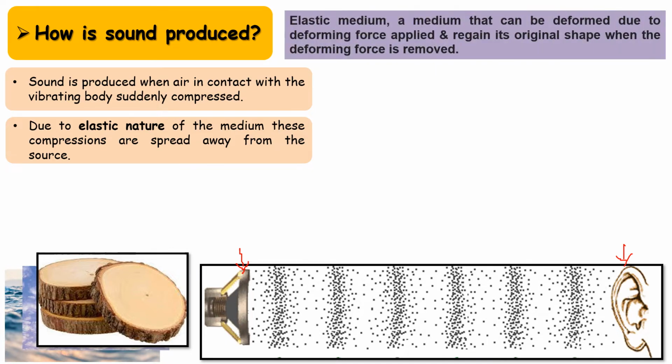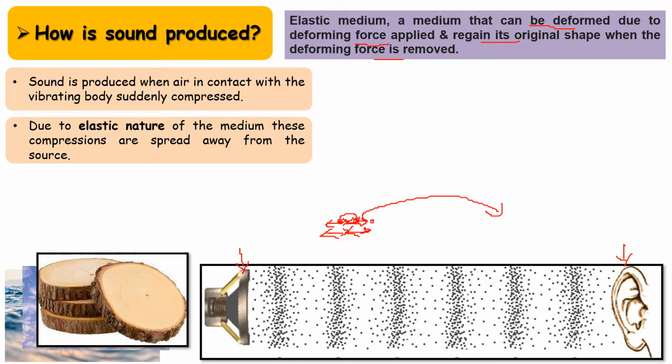And elastic nature means what? An elastic medium is a medium that can be deformed due to the deforming force applied and regain its original shape when the deforming force is removed. So here the deforming force is the vibration coming from the speaker. When the speaker is on, the air molecules in the medium are compressed and slowly those vibrations are being transferred from particle to the neighboring particle. These particles vibrate along the direction of propagation and these are transferred to the immediate next particle. So that is how the vibration is transferred and it is reaching the listener.